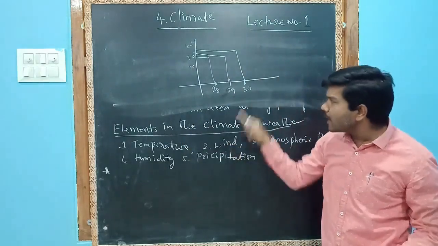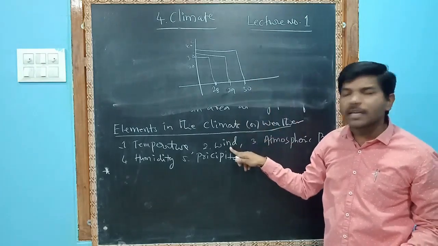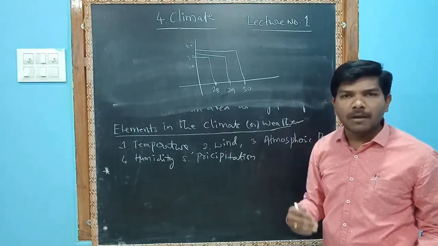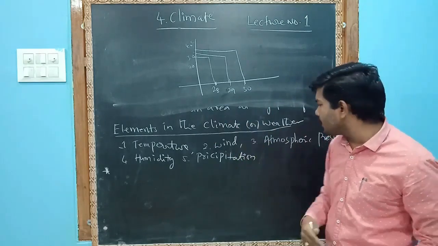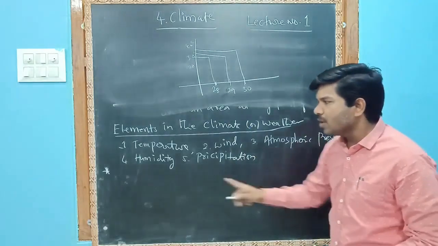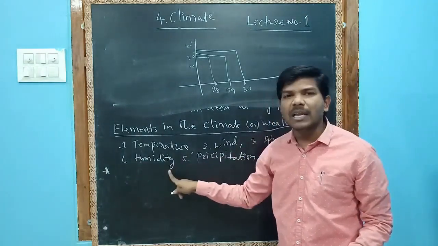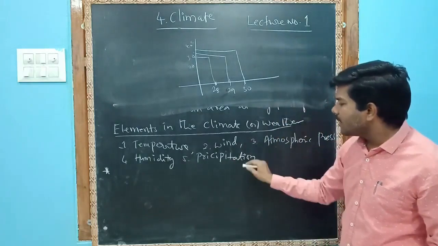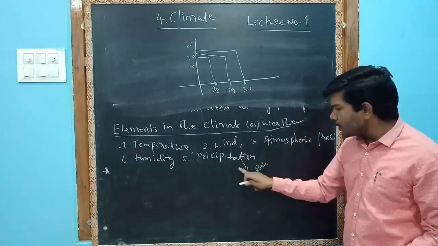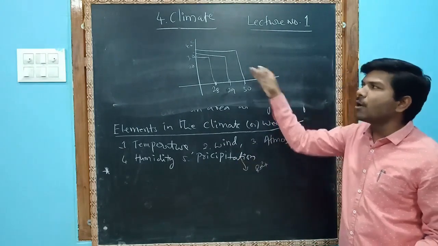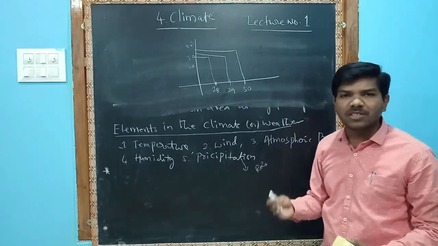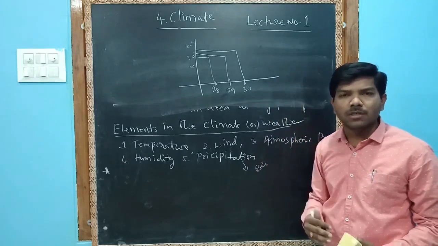For example, wind can also be shown on graphs: today the wind speed is this many kilometers per hour, yesterday it was this many. Atmospheric pressure is measured in bars. Humidity is measured by a hygrometer. Precipitation, that is rainfall, rain, hail, snow, can also be shown on a graph. For example, last year in June, on this day, 20 centimeters of rainfall fell.